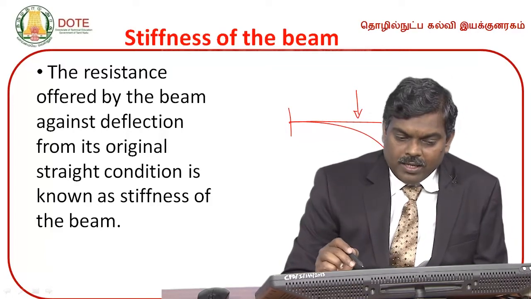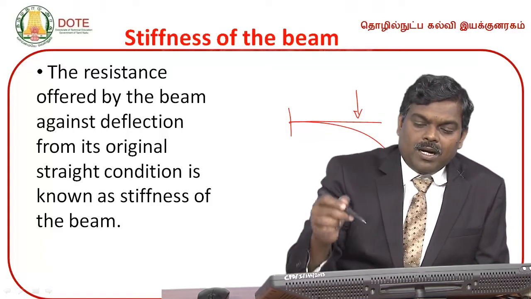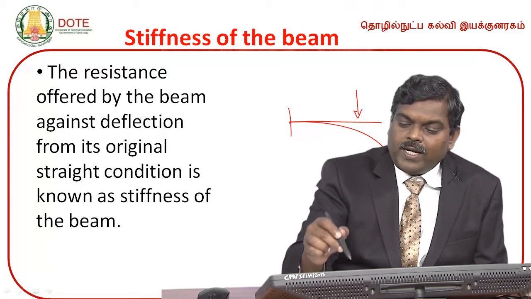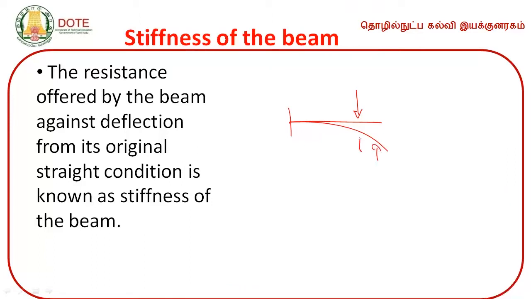But there is some internal resistance offered by the beam against the deflection. இந்த deflect ஆக விடாம ஒரு resistance act பண்ணுது. அந்த resistance தான் நம்ம stiffness அப்படின்னு சொல்றோம். So the resistance offered by the beam against deflection from its original straight condition is known as stiffness of the beam.